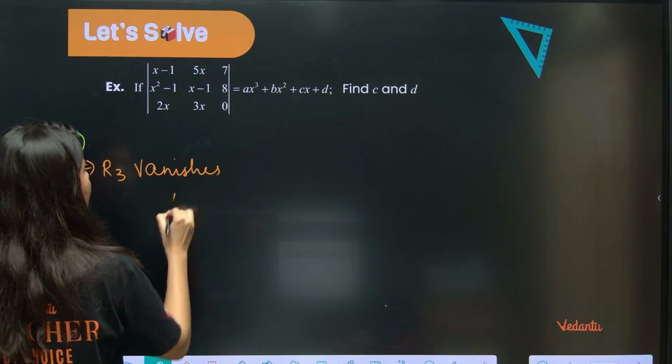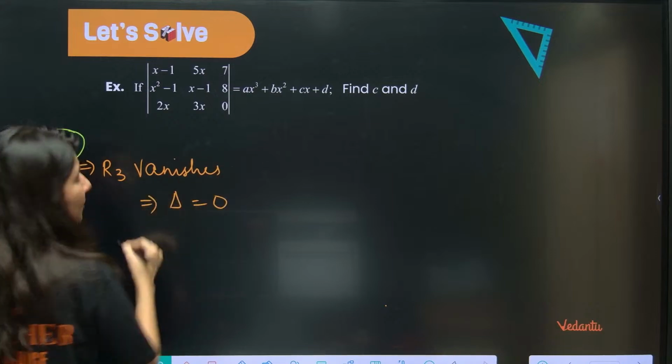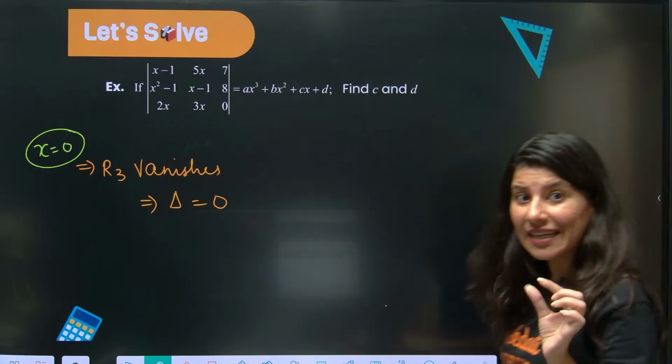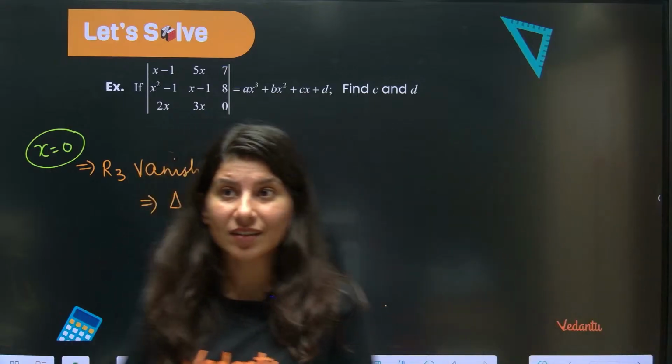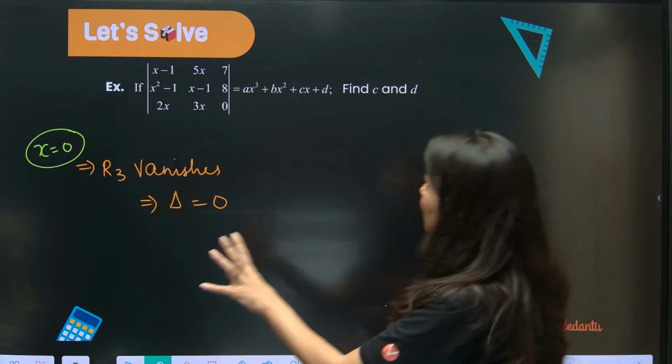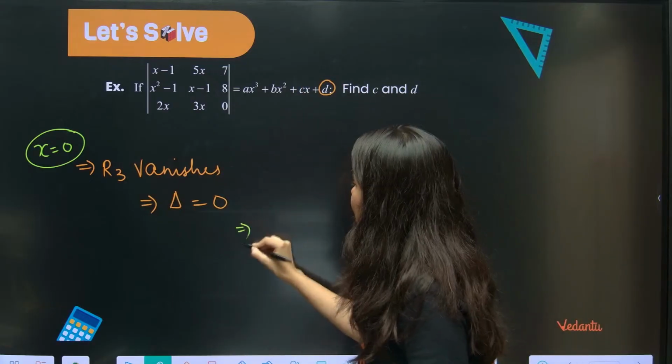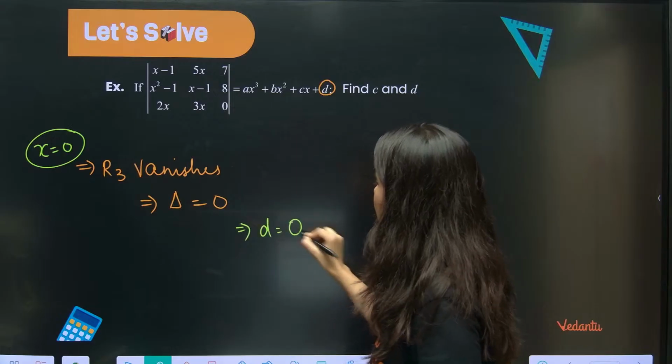So your determinant value will become 0. What does that mean? That x is equal to 0 is a factor. So there will be no constant term, and this implies that d is equal to 0.